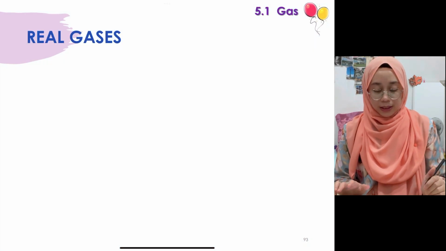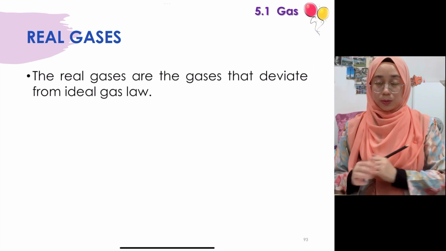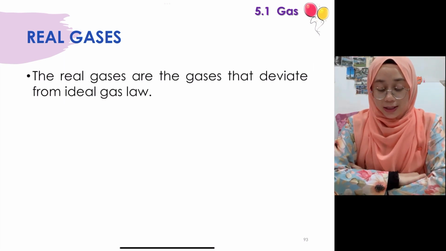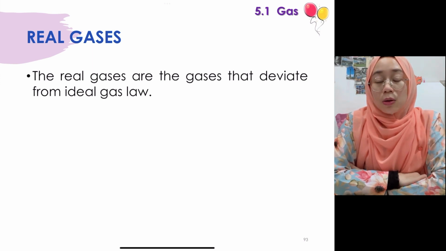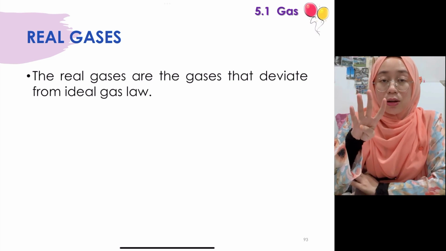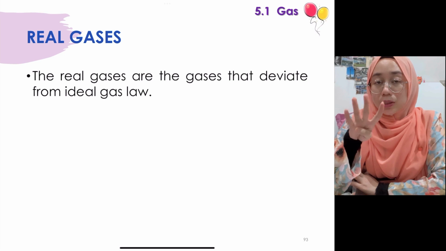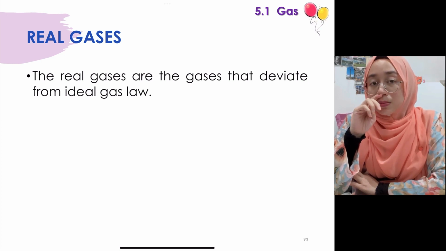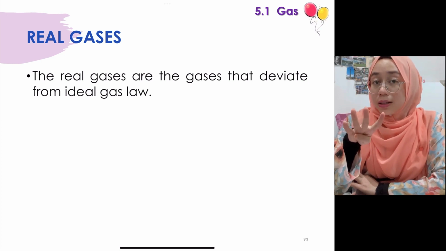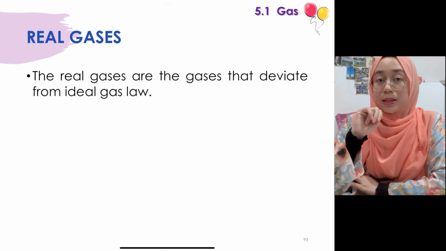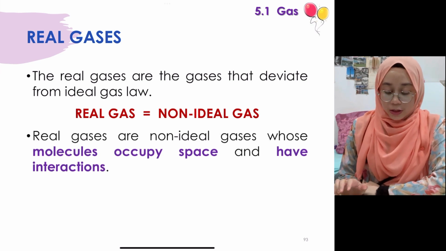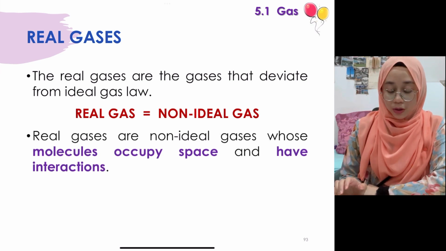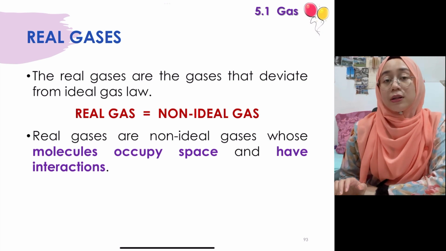Okay, so first kita tengok dahulu pasal real gases. So sebenarnya what is real gases? Real gases are the gases that deviate from the ideal gas law. Bermaksud awal-awal kita belajar topik ni dahulu, yang 5.1 ni, we learn about the 4 basic assumption of ideal gas kan. Ada 4 basic assumption tu, tapi untuk real gases basically dia tak follow the 4 assumption lah. Specifically kita akan tengok 2 daripada assumption tu sebenarnya. Okay, so real gas is also known as a non-ideal gas. So real gases are non-ideal gas whose molecule occupy space and have interaction.